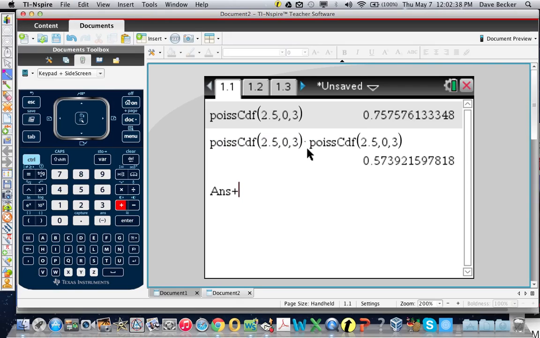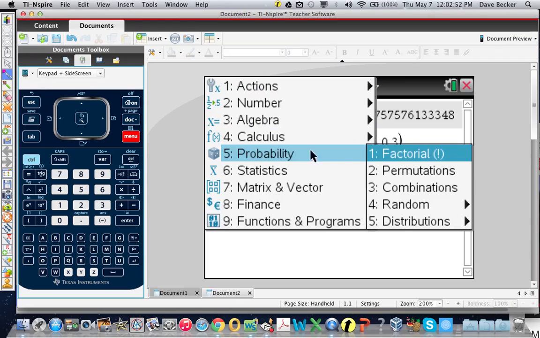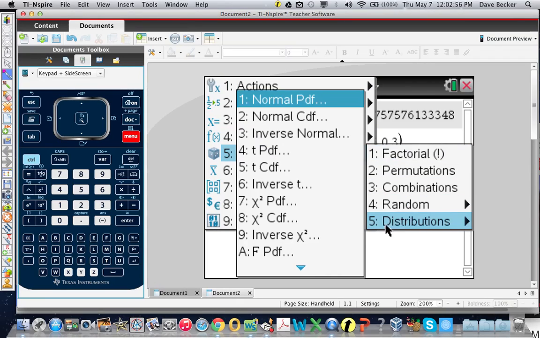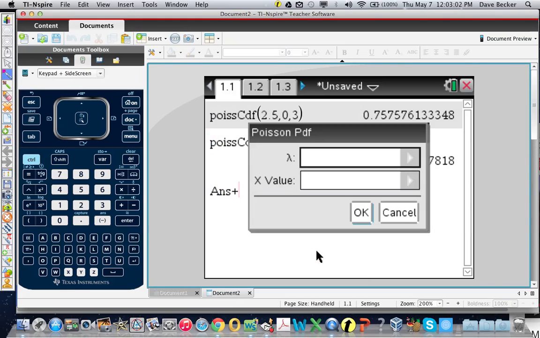Plus, and then you can type it in too, although by hand on your calculator, you're probably better off going to the menu. But now we have equal to. So probability, distribution, Poisson. This is exactly equal to 4, so we have to use Poisson PDF. Lambda is always 2.5.